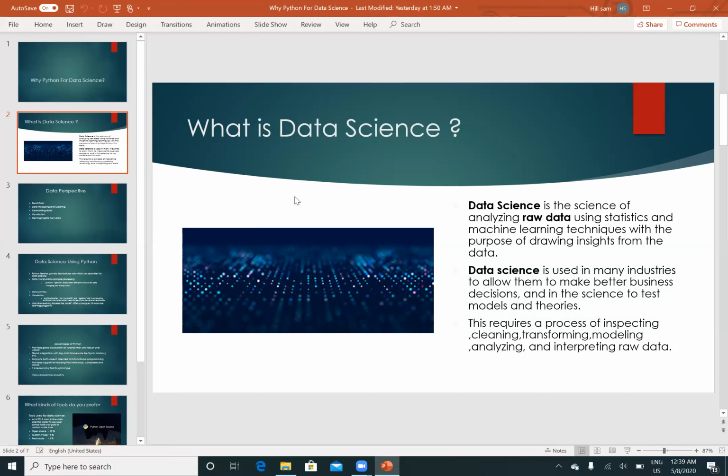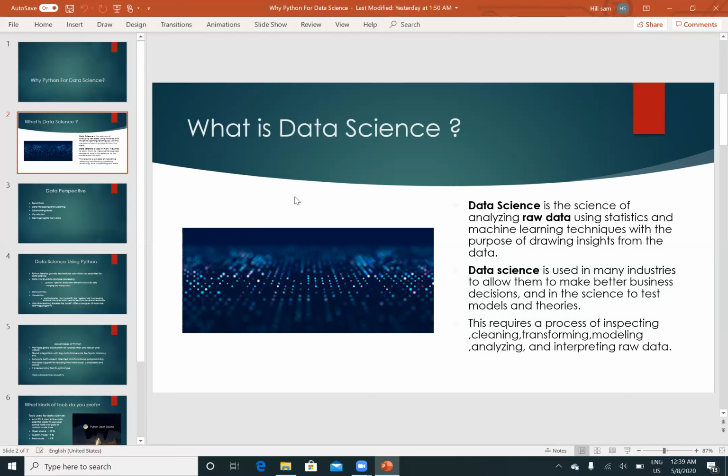Here we take raw data, and by taking this raw data we can use statistics or machine learning or deep learning to get a very good output, to get a deep understanding